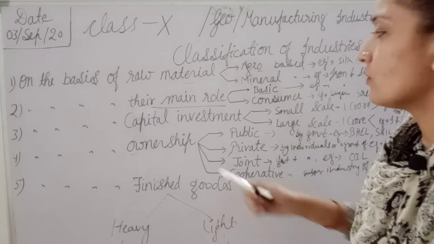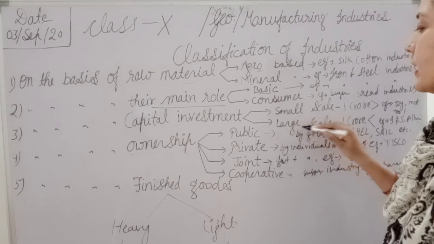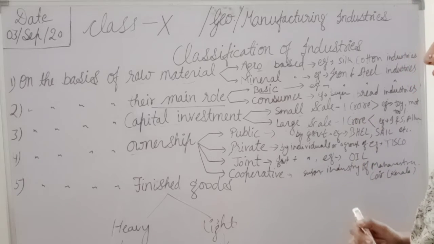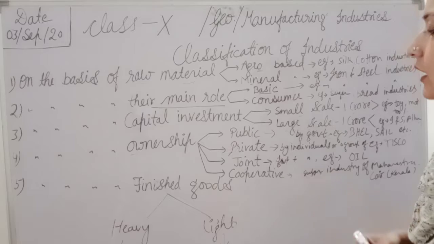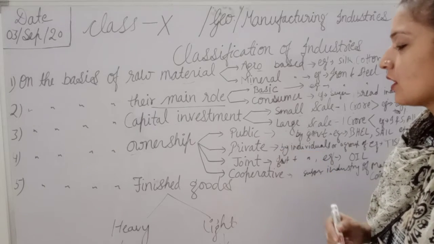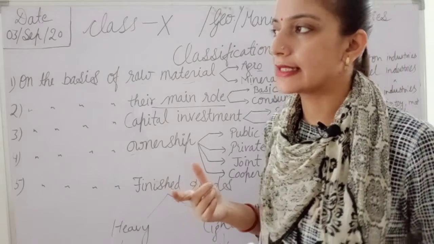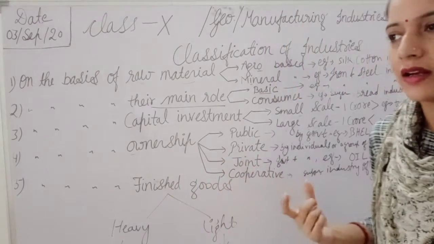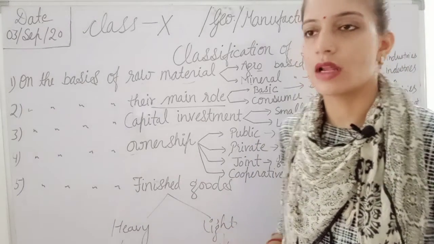Then on the basis of the capital investment, Hindustan Lever will come under the large scale industry. On the basis of ownership, it is private, because it was established in 1930 by the Lever brothers, and only in 2007 it changed its name to Hindustan Lever.